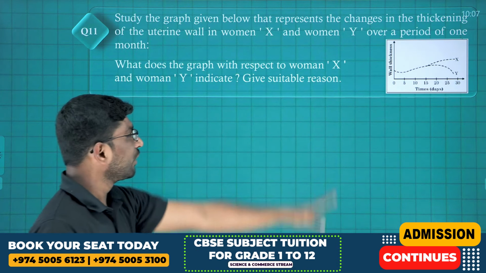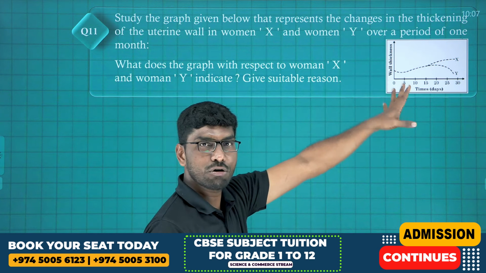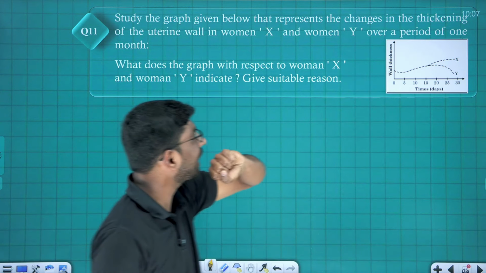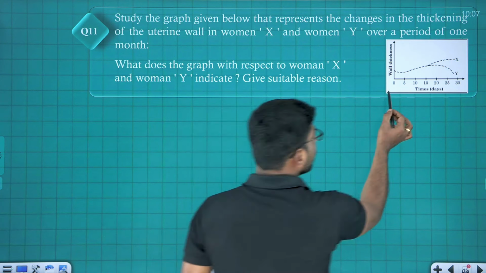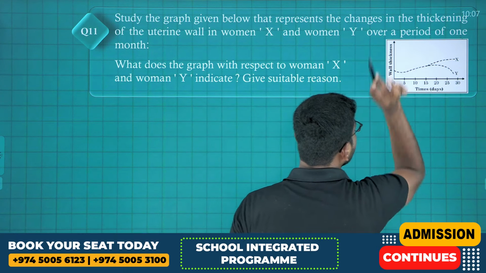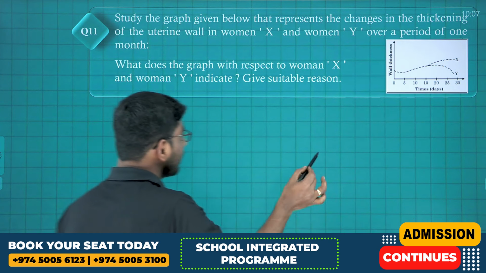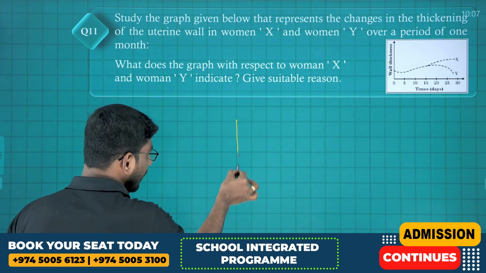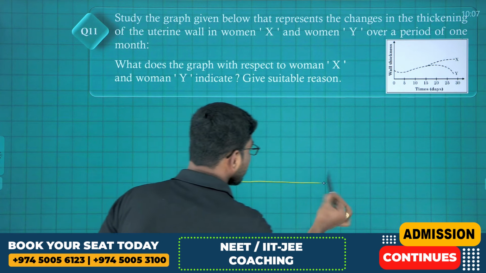Look at the next question. This is also a graph based 2 mark question. Look at the graph. Time in days: 0, 5, 10, 15, 20, 25, 30. And wall thickness is given. Let me draw the graph here. This is the graph they mentioned here.